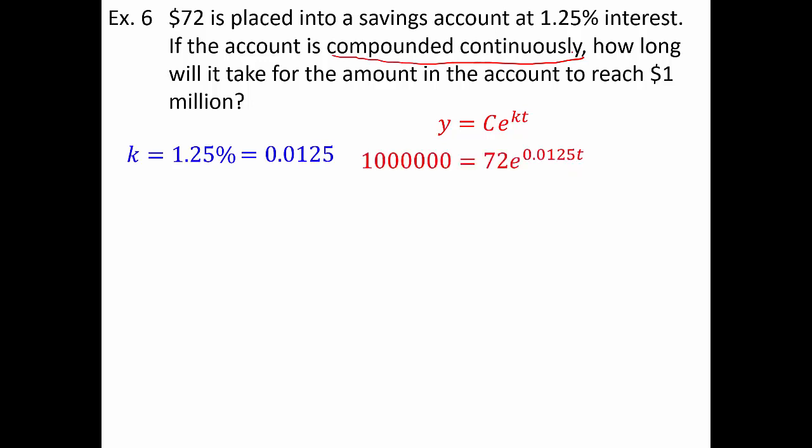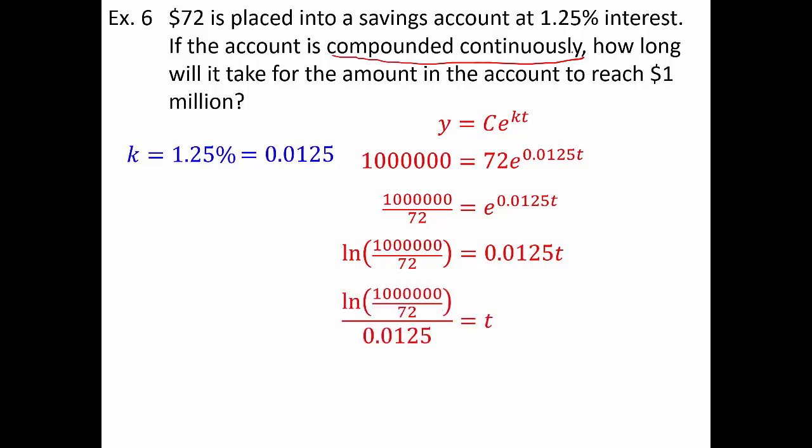So 1 million equals 72e^(0.0125t). The goal is to solve for t, so we'll follow the rules of solving an exponential equation. Start by dividing by 72, simplify if you wish. Take the ln of both sides. That's going to be ln of 1,000,000 over 72 equals 0.0125 times t. Divide by 0.0125, and I get this as my exact answer. Type it in the calculator, and we get about 763 years.